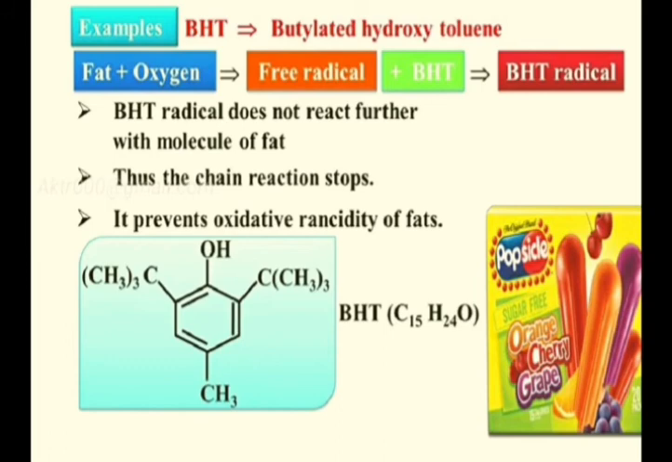Butylated hydroxytoluene. So fat plus oxygen, oily substance plus oxygen, gives a free radical, and when we include BHT, a BHT radical will form, and ultimately the food will not be spoiled. The BHT radical does not react further with molecules of the fat, thus the chain reaction stops. It prevents oxidative rancidity of food. So basically this is used as an antioxidant.